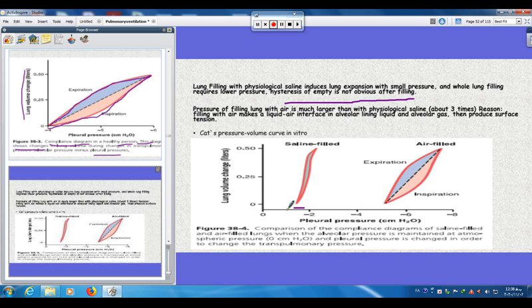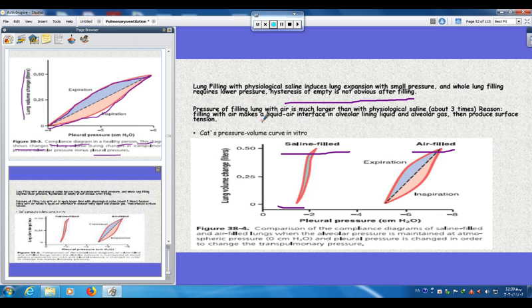In this figure, we have two compliance curves, for one lung and the other lung. Comparison between them: the pressure of filling lungs with air is much larger. This lung is air filled. This lung is saline filled. These have air, these have not air. The pressure of filling with air is much larger than with physiological saline, about 3 times. You can see this is 3 times more than this one. What is the reason?